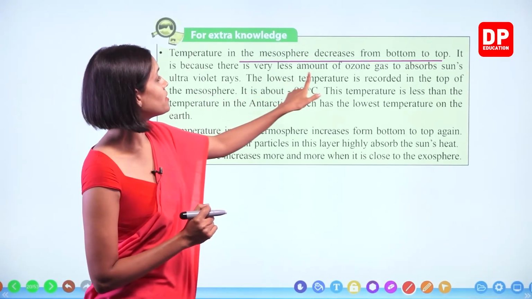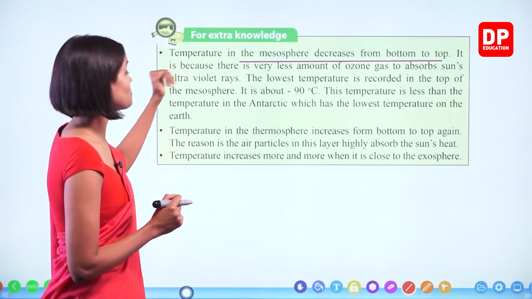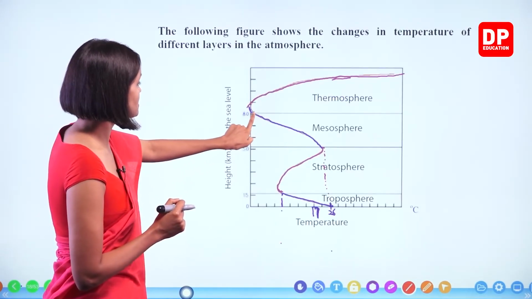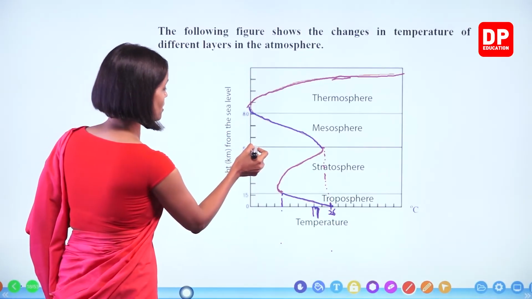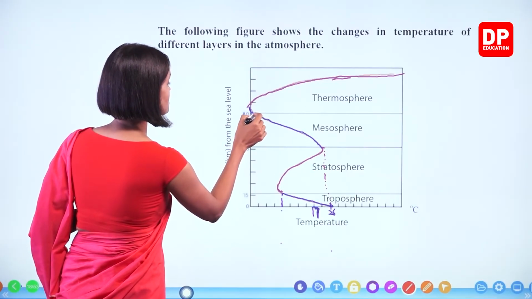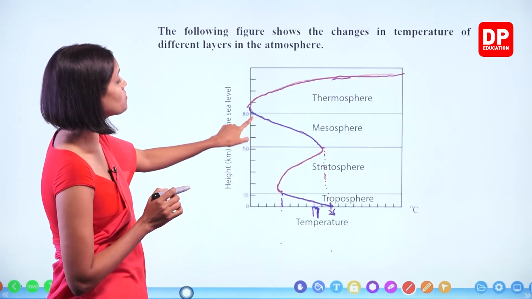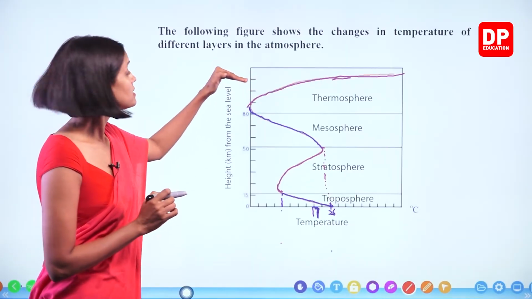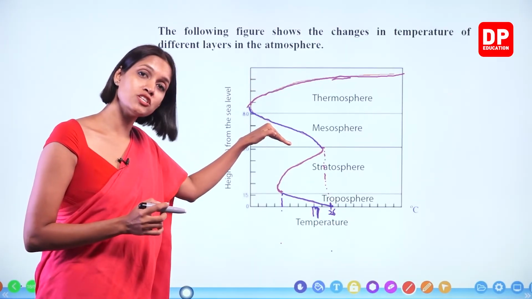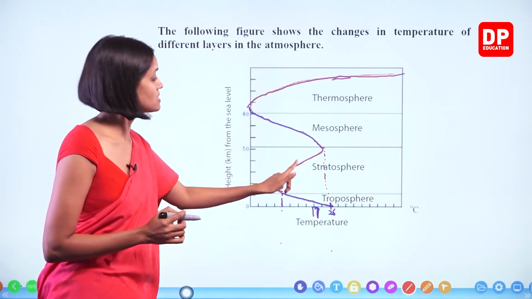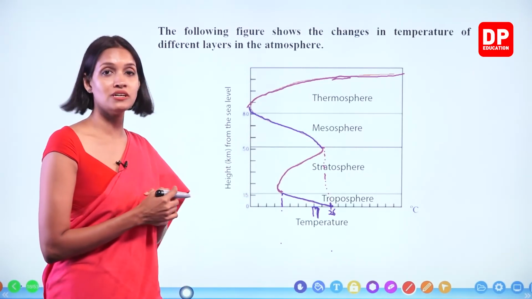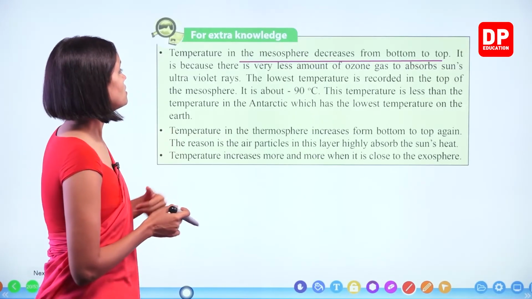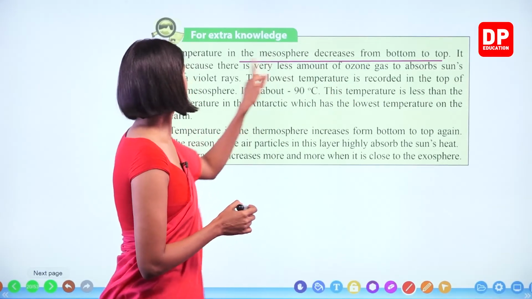So the lowest temperature is recorded at the top of the mesosphere. Look at this graph again. This is the bottom of the mesosphere, right? This is the top of the mesosphere. When you consider the top of the mesosphere, the lowest temperature is present there. The highest temperature is present at the bottom of the mesosphere because it's just coming from the stratosphere area. Right, children? Okay.